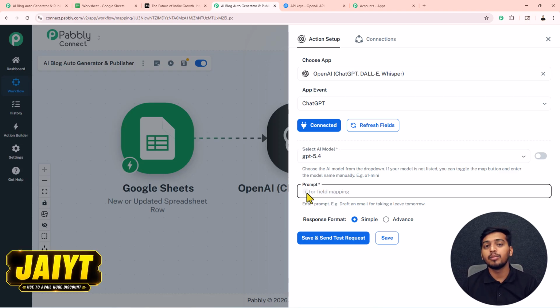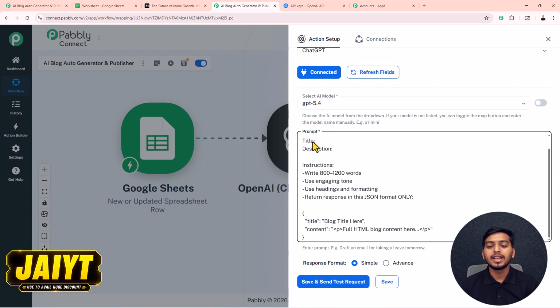So inside this prompt, we have to provide the detail like what and how we want to generate content from this AI. So inside this prompt, I will add my own prompt. I have added my prompt. In here you can see in front of this title and description, we will map the title and description that we have received from our Google Sheet. By mapping these details will become dynamic.